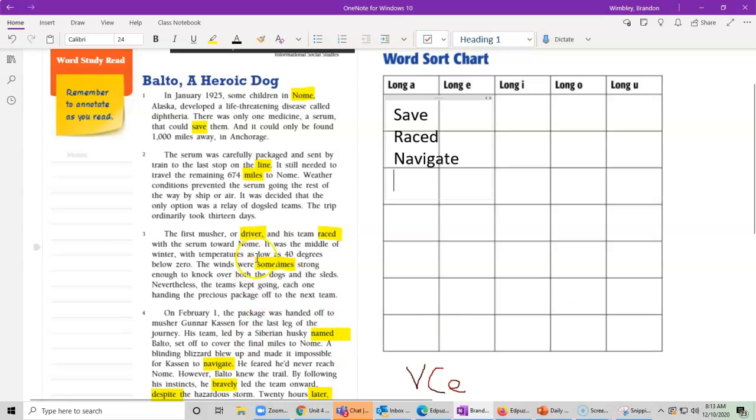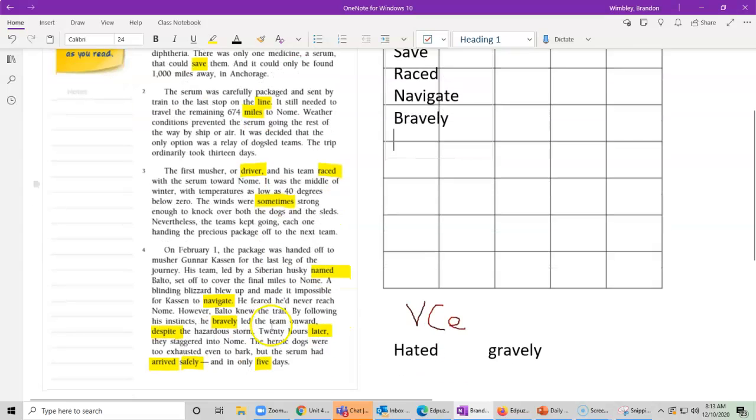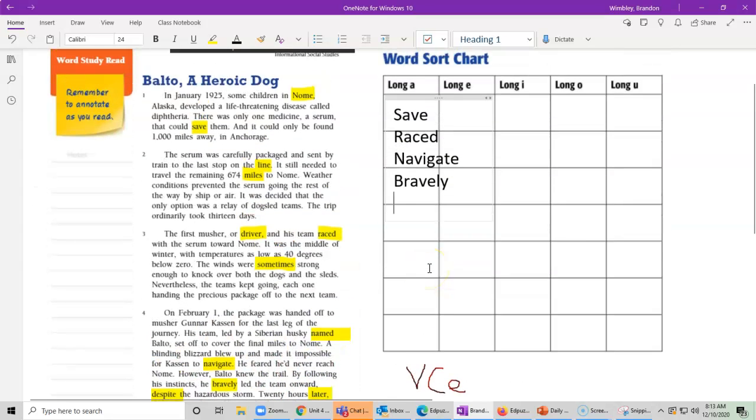Then what others do I have? We have navigate. Ooh, bravely, remember? Again, I take that suffix off, and now I have that pattern of that silent E at the end, which tells me it's probably a long vowel sound. And if we keep going, we have later, and we have safely. So let's add those on.